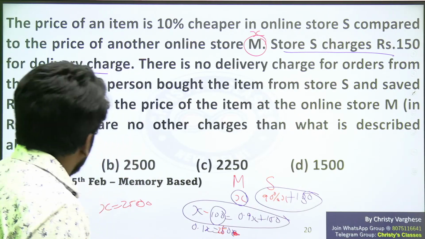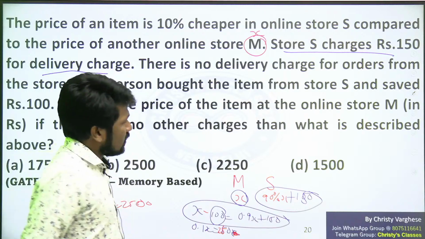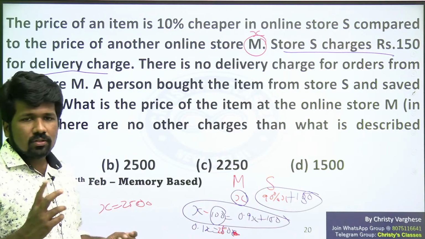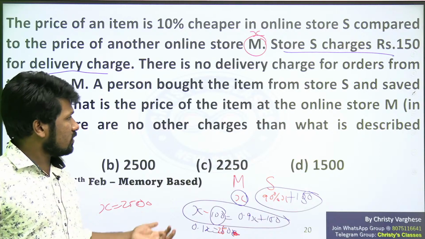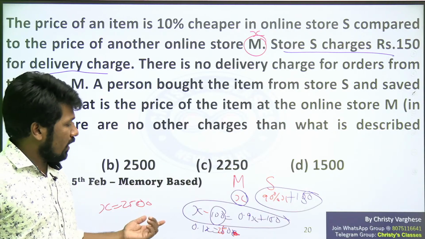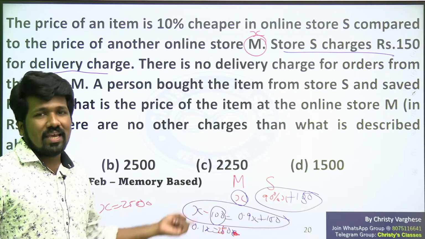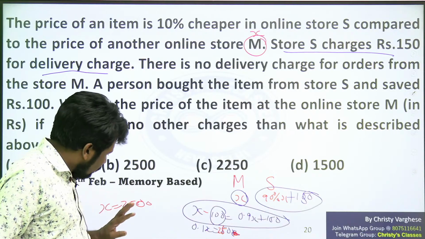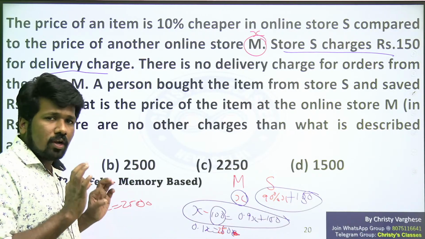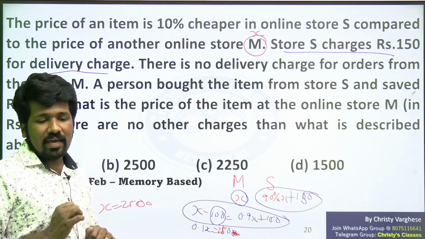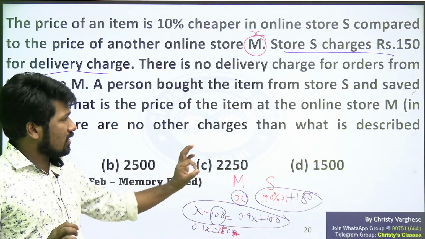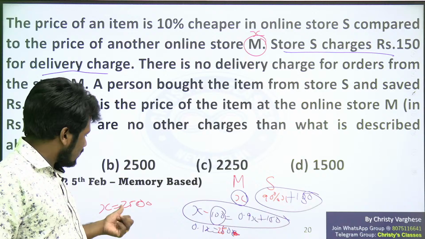Actually, in two sources, in one source the question is asking price of M. In another source of this memory based question, it is asked price at store S. If it is asked price at store M, 2500 will be the answer. If the question is asking price at store S, then what will be the answer?